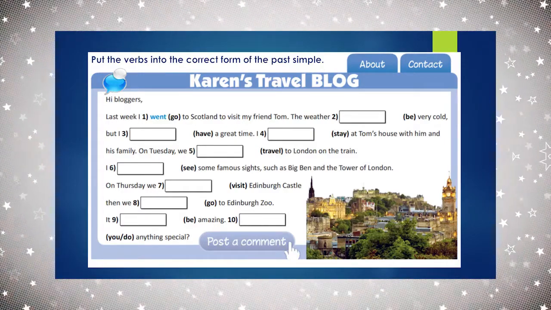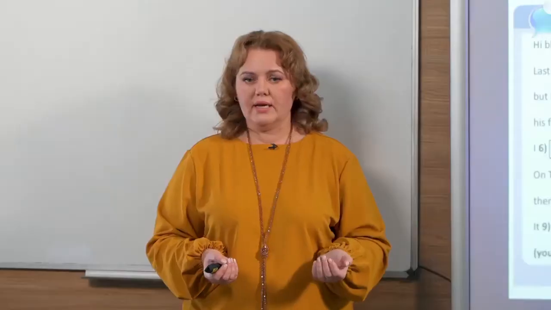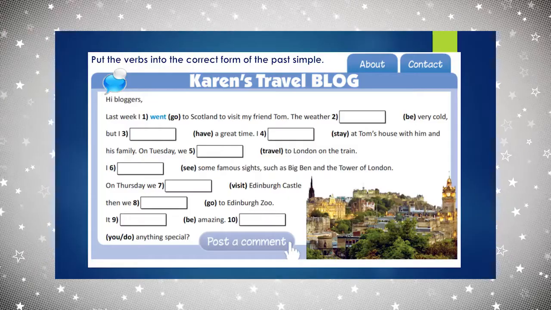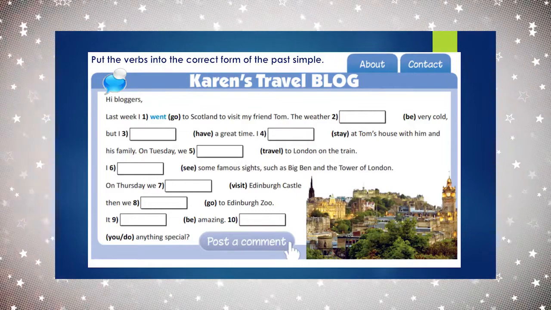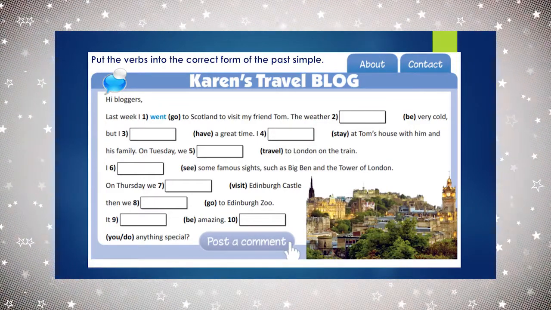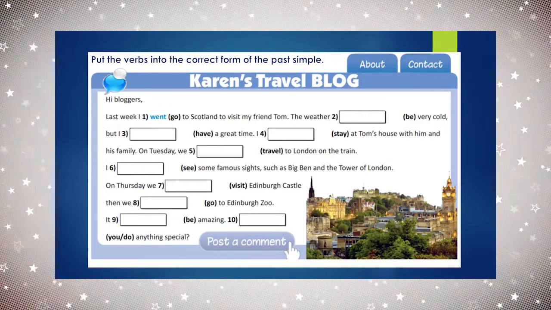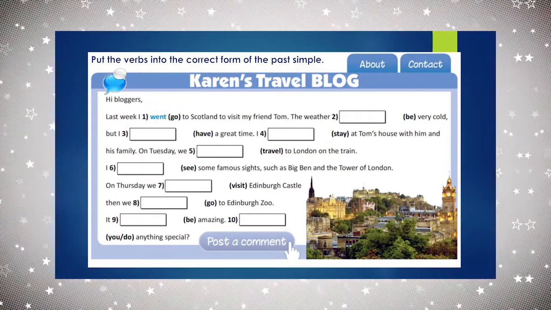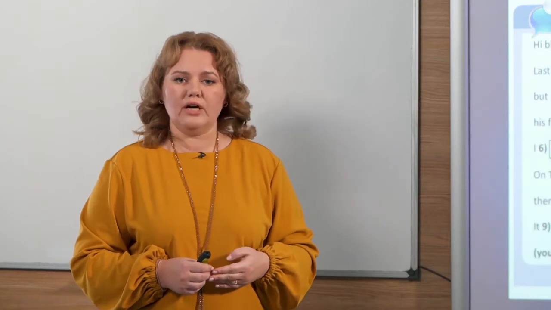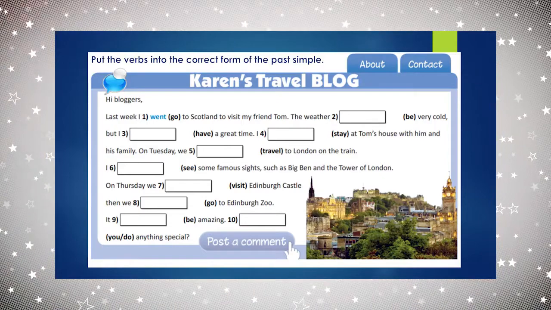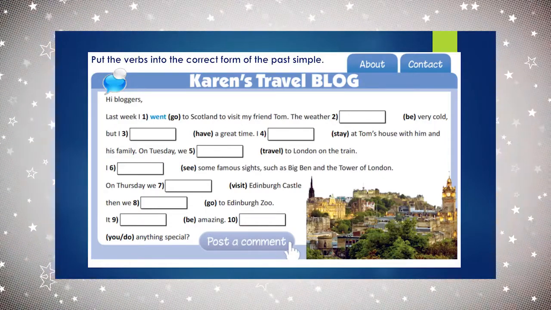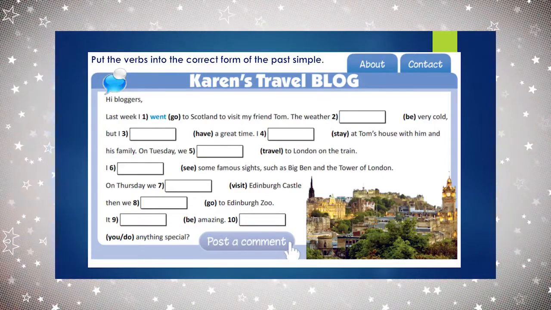And let's go. I see. The past simple for the verb see is going to be saw. So, I saw some famous sites such as Big Ben and the Tower of London. On Thursday, we visit. The past simple for the verb visit. This is a regular verb. Yes, correct. We add ed ending. Visited Edinburgh Castle.